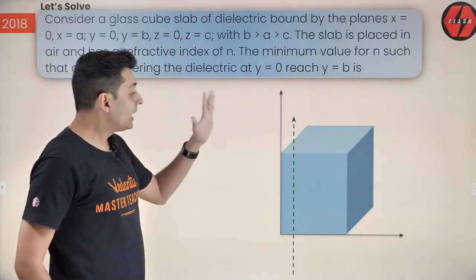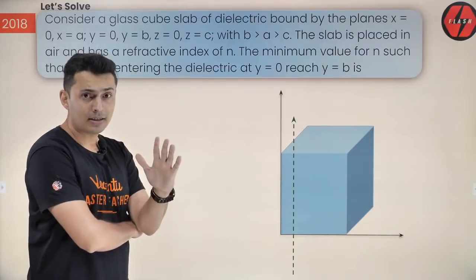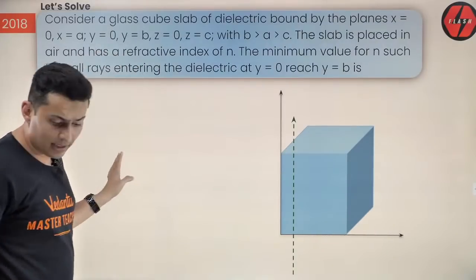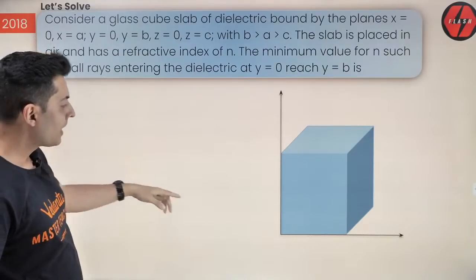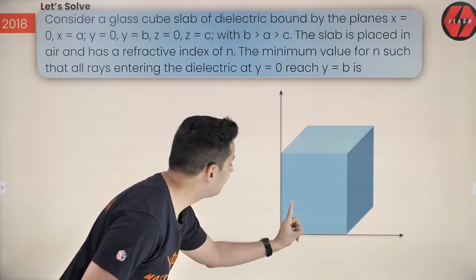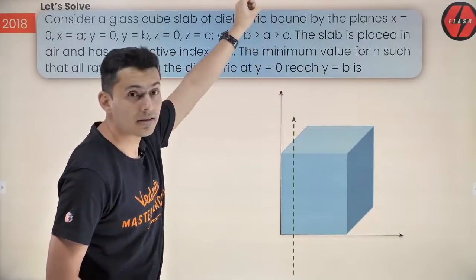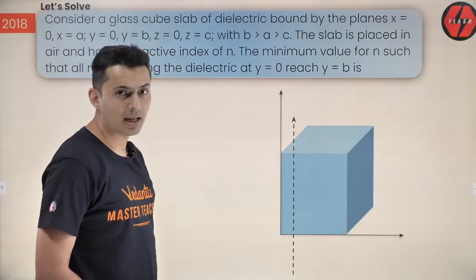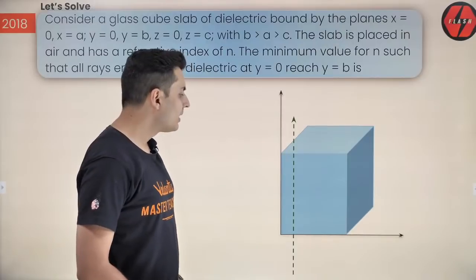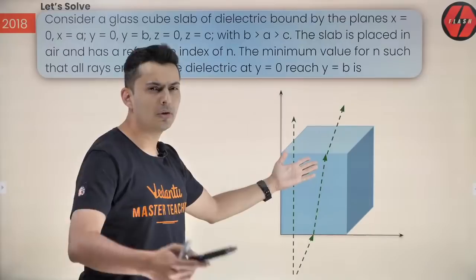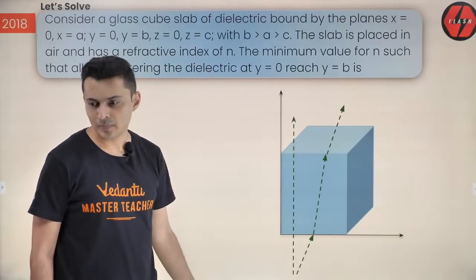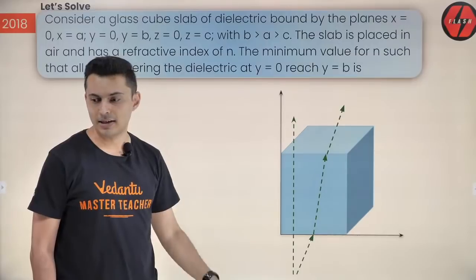Now, here is the logic. First thing, understand which kind of rays will reach the other side. That's very important. Rays which directly come from below, parallel to the y-axis, will go undeviated, correct? Some rays will come like this, bend and go like that. Those rays will also not face any problem. That is like your normal glass slab.